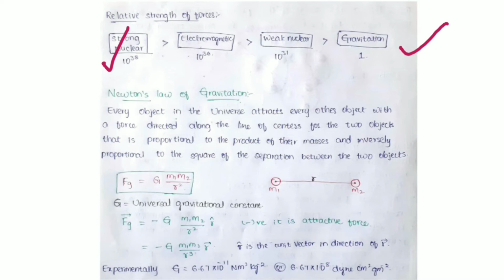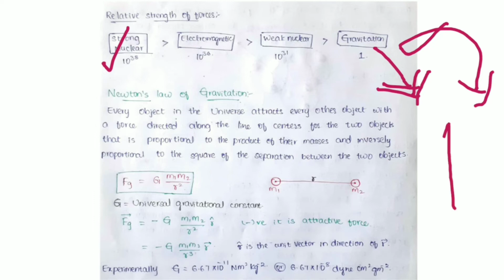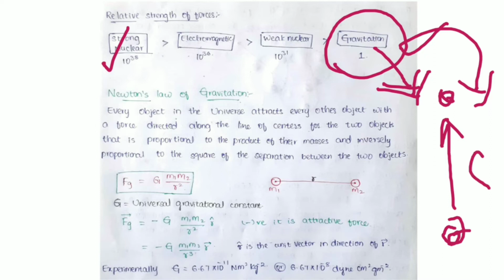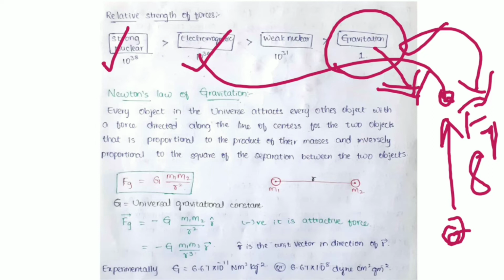When compared to gravitation, it has a very low intensity, but this is long range. And they will be asking another question about ascending and descending order of the ranges. Gravitation has the most range. What I mean is, the separation between the masses may be infinity also, and the gravitational force will still act, right? This is unlike the strong nuclear force and nuclear force. And somehow the electromagnetic force is also observed over long range, but not up to gravitation.